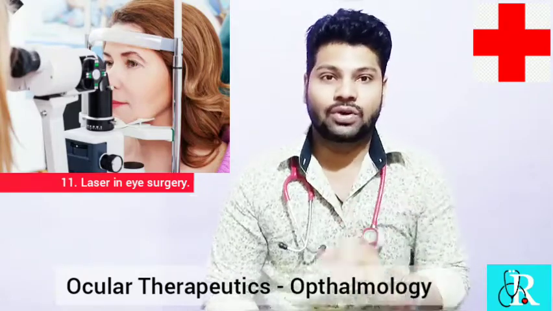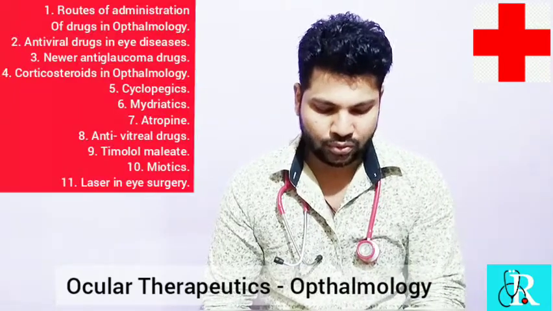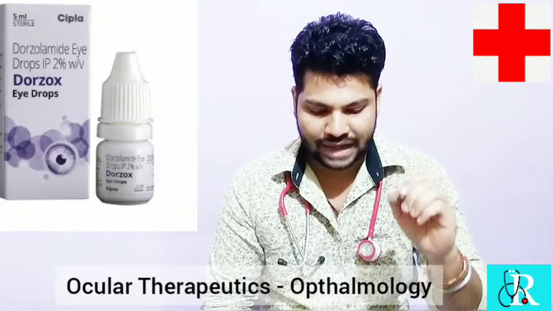Now, what are anti-glaucoma drugs? Traditionally, we used timolol, which is a beta blocker. We will come to that later on. Now glaucoma is treated using prostaglandin analogs, and drugs like dorzolamide, which is a carbonic anhydrase inhibitor, and one more is latanoprost.